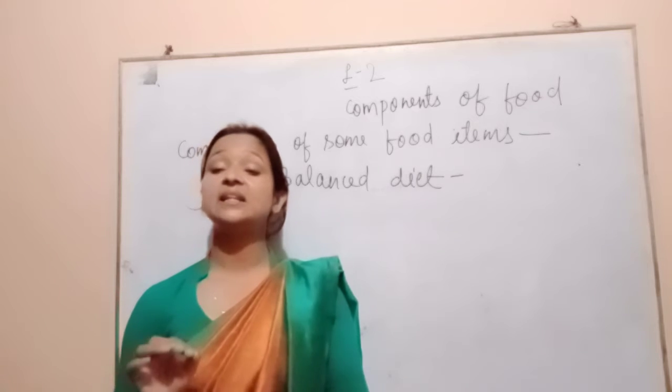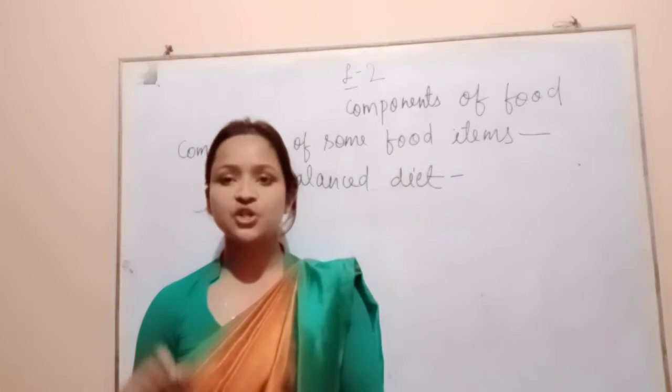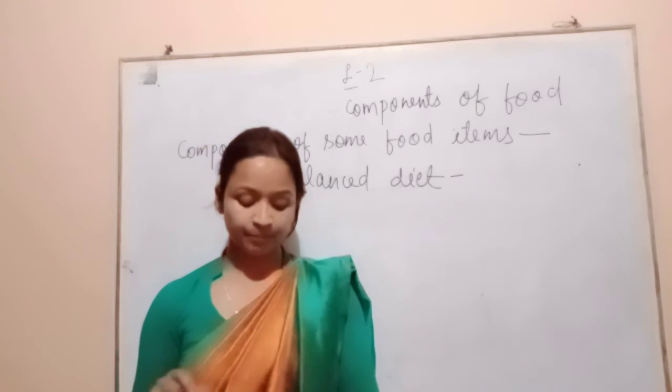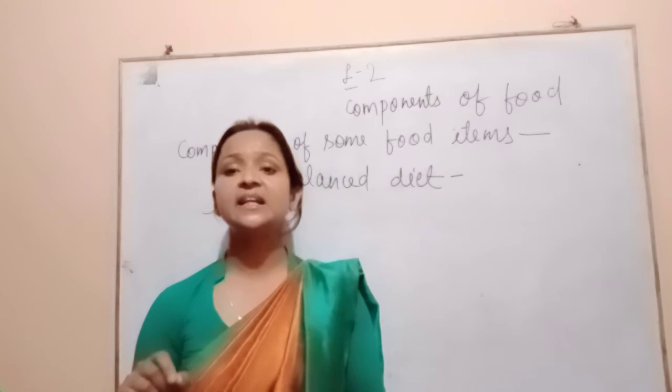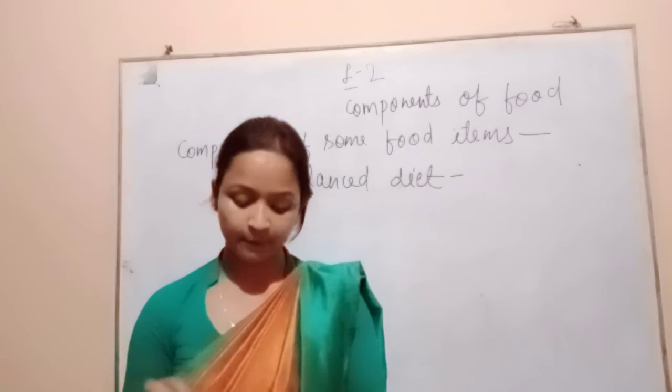You know that a balanced diet contains energy giving foods, bodybuilding foods and protective foods.